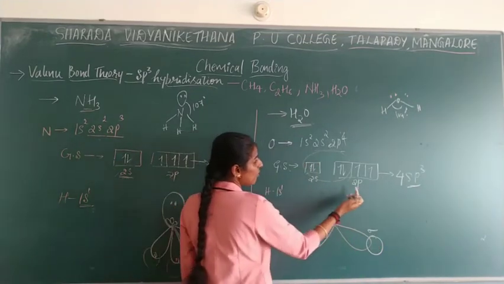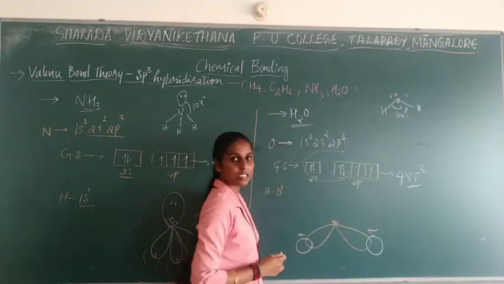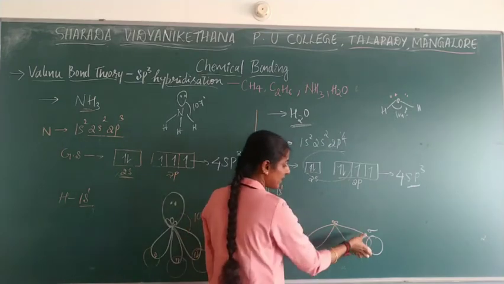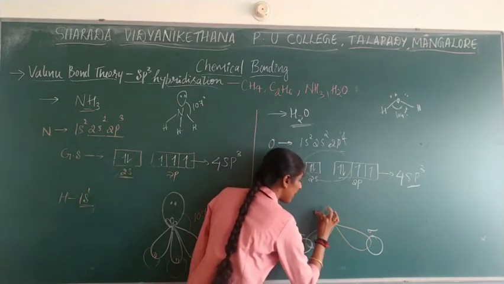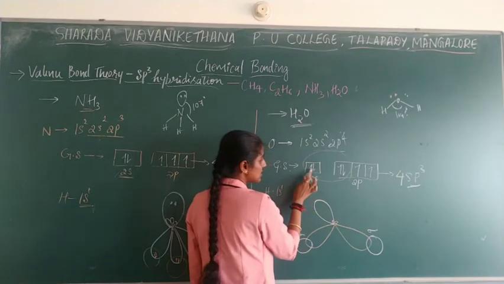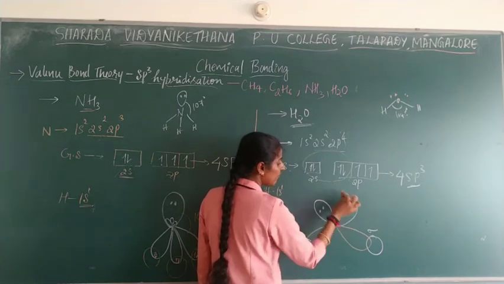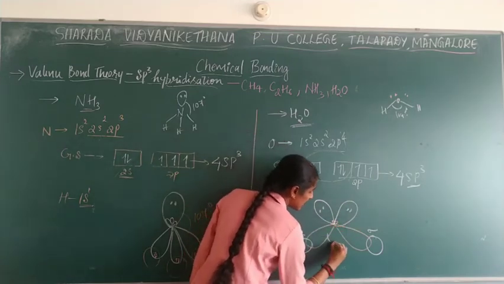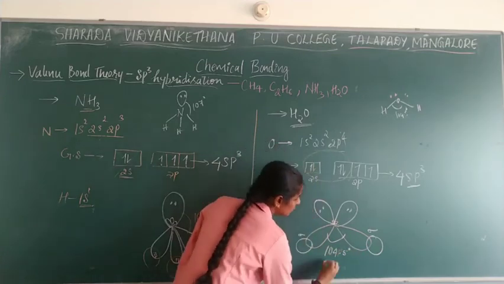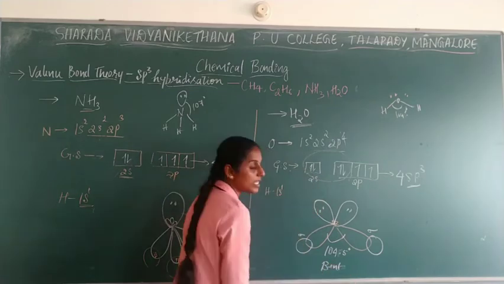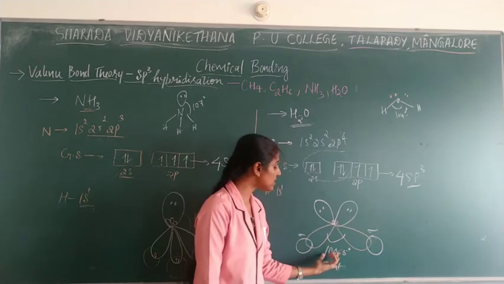Okay, how many hydrogens should get bound? Here to bond with this, as well as here to bond with this, in the sense 2 hydrogens are required. So 2 hydrogens will get bound with the oxygen. Okay, and it is having lone pairs of electrons. The angle is 104.5 degree. The shape will be considered as bent shape. So this is the reason we consider the shape of the molecule as bent shape, and the angle we obtain as 104.5 degree.